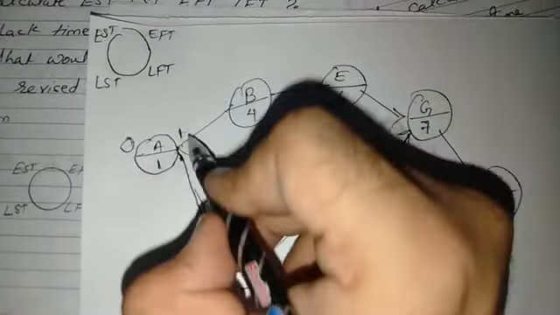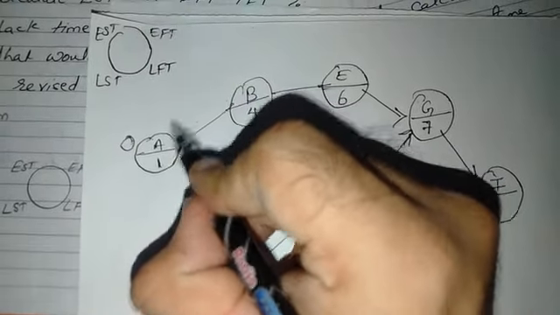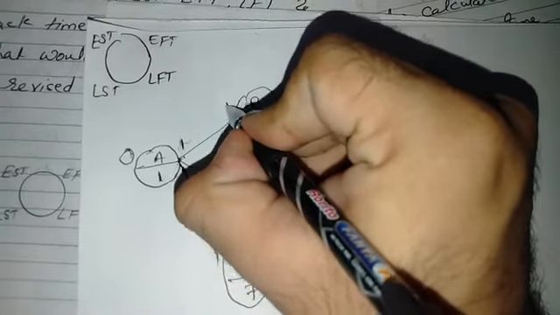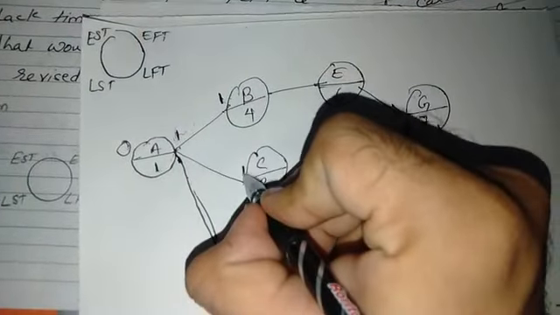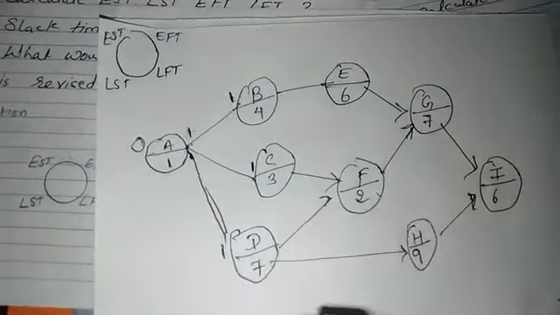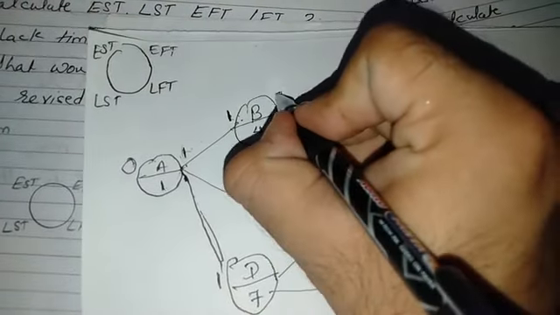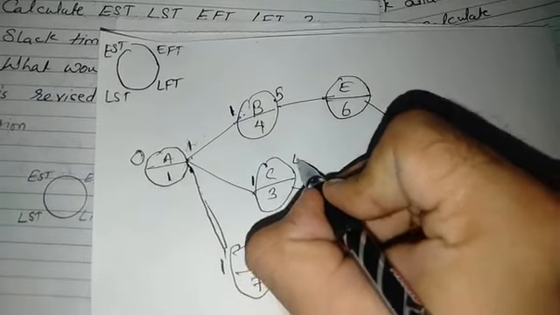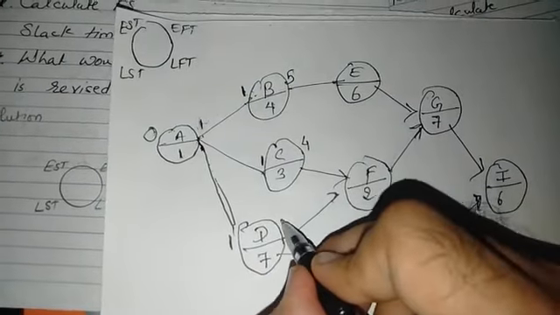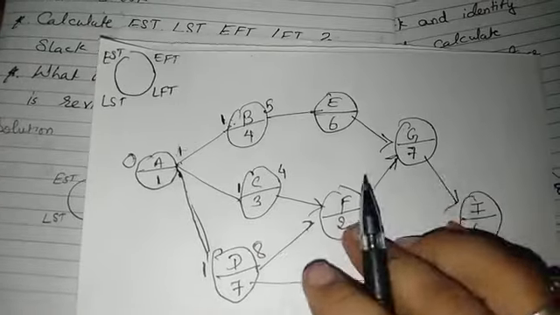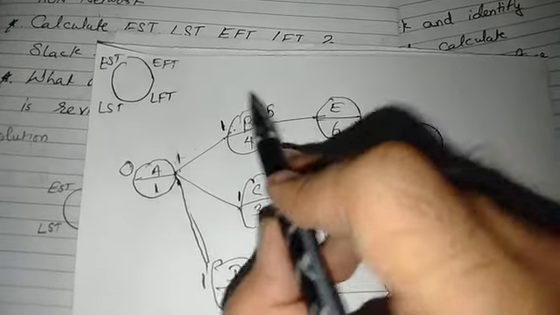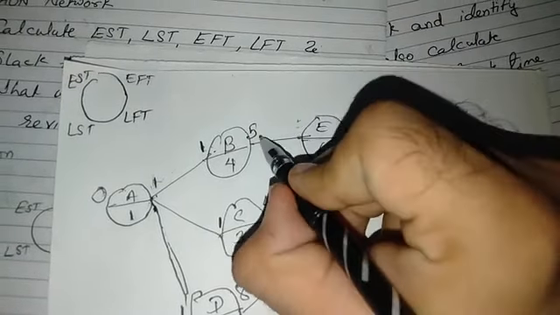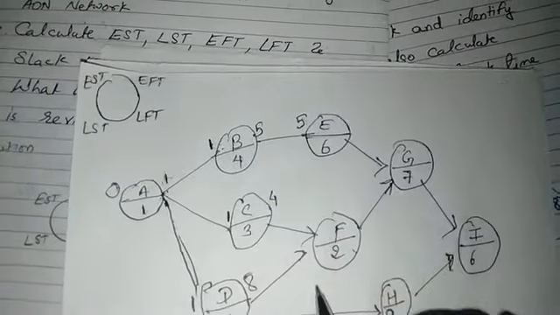Remember the rule: whenever an activity has an early finish time, that becomes the early start time for the next activity. So I will write here 1, again here 1, again here 1. 1 plus 4 becomes the early finish time 5. Same way 1 plus 3 is 4, and 1 plus 7 is 8. After B, its finish time becomes the early start time of the next activity. So here it would be 5.